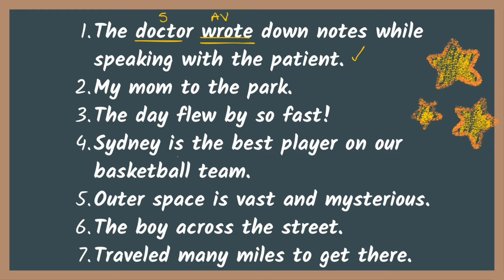The next one says, my mom to the park. There's not an action. And usually we would want to say, my mom walked to the park or my mom drove to the park. And since we don't have any verb, this is not a complete sentence.